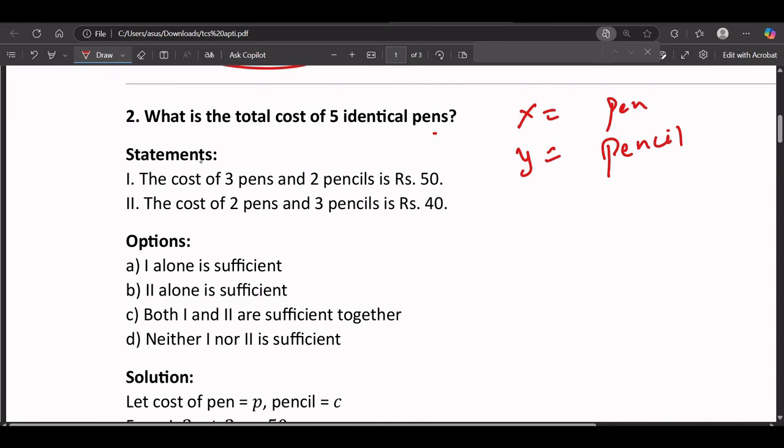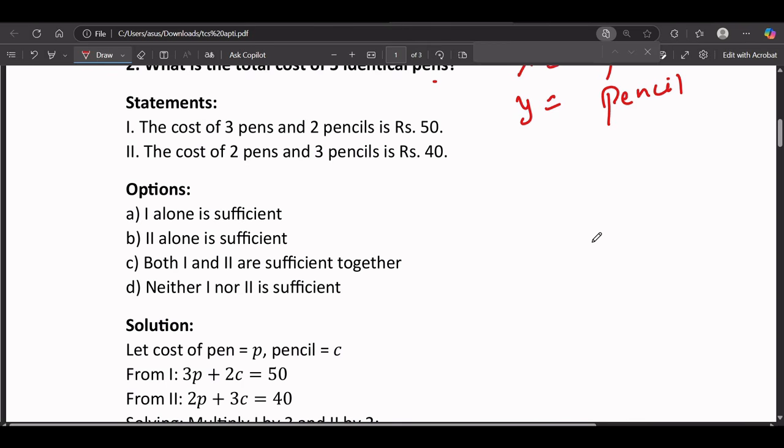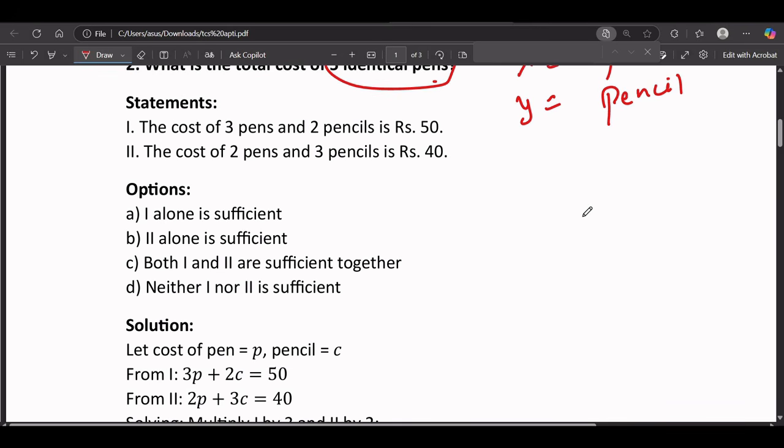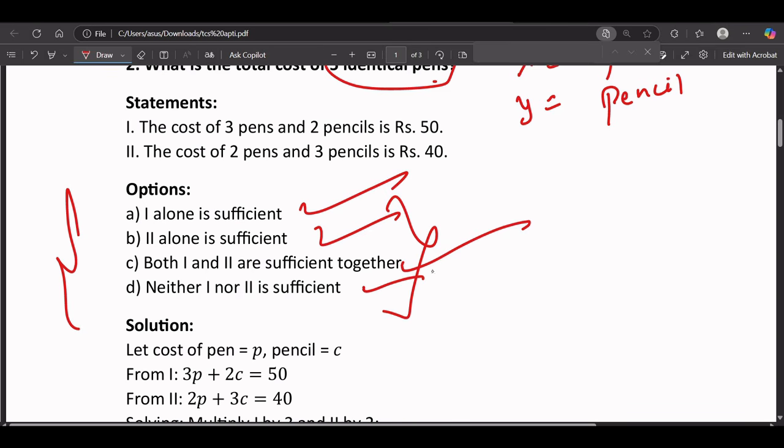So the first one is asking what is the cost of five identical pens. Now this is the main part: it says the pens are identical. And we have the four options: one alone is sufficient, two alone is sufficient, both one and two are sufficient together, or neither one nor two is sufficient. Okay, so let's take the pen cost as x.